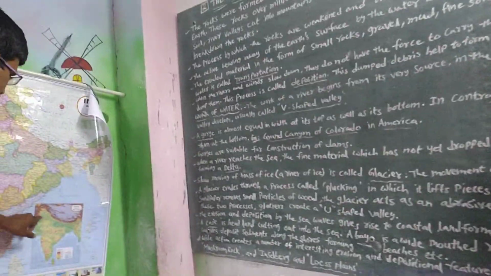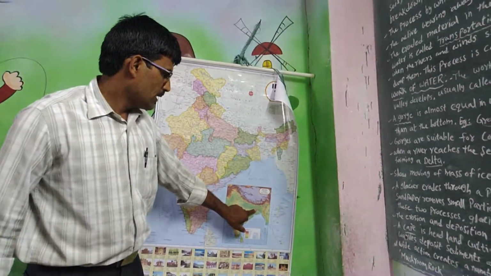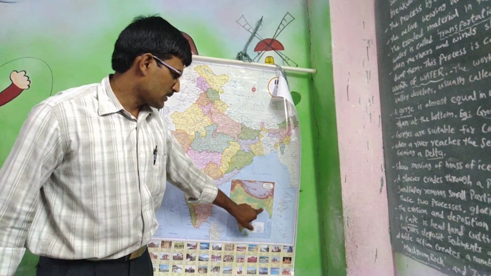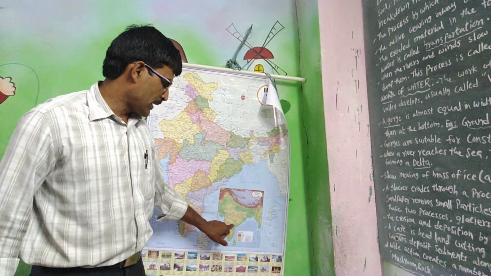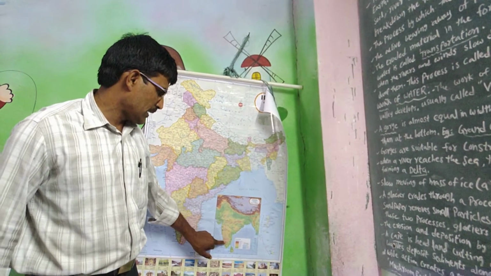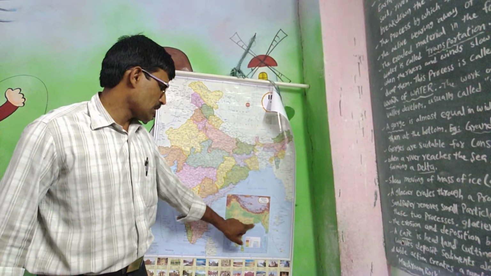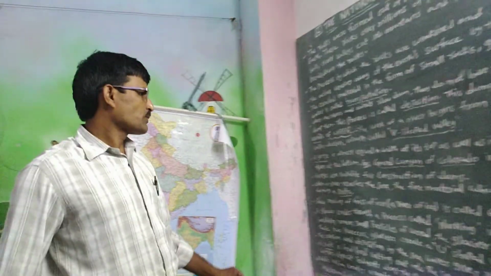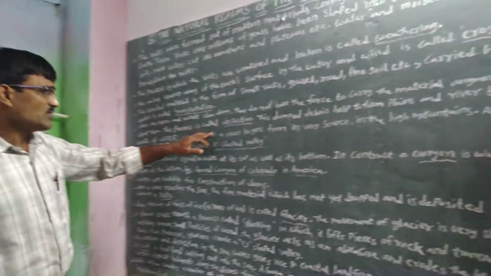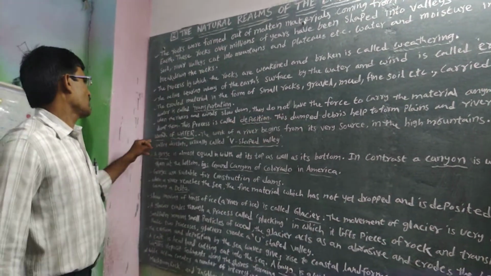Here, for example, in this area the Ganga river flows. In this area are the deltas, the Sundarban delta. Here also is a formation: the Godavari delta, the Krishna delta, the Kaveri delta, and the Mahanadi delta in our area. These deltas are formations. Here also, in the mountains, river basins are formed.